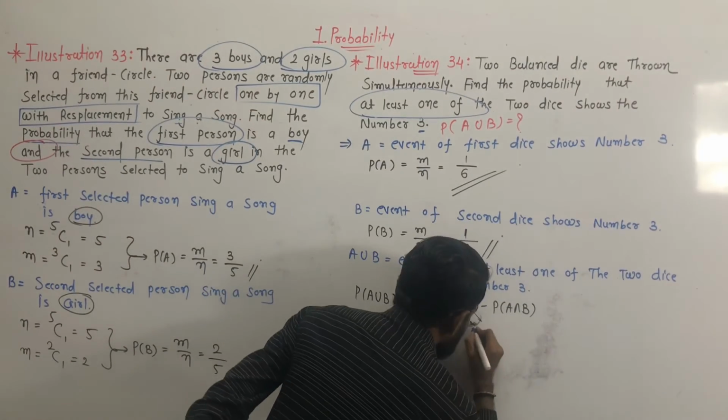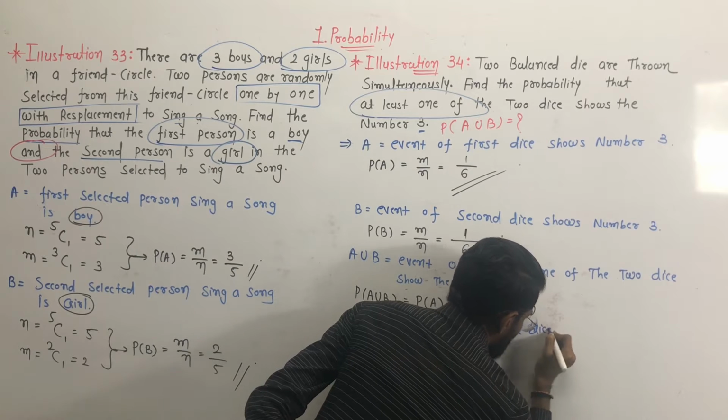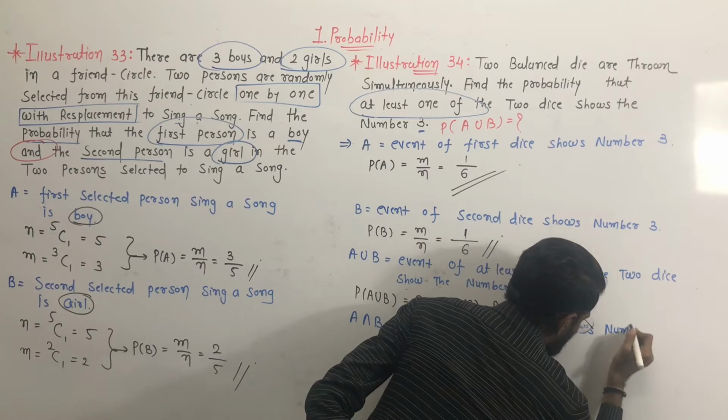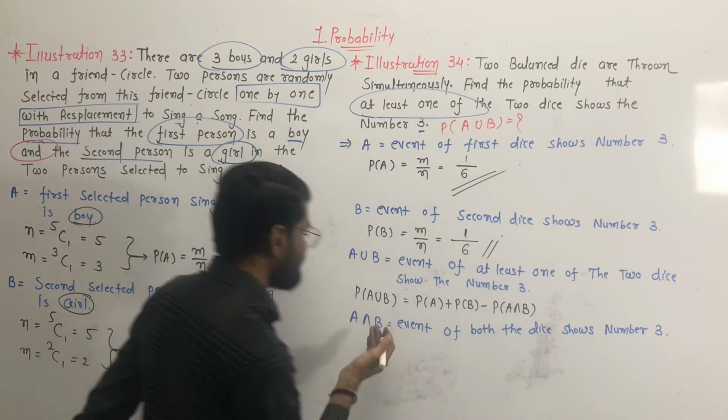Event of both the dice shows number 3. Both means AND. Yes, number 3. For the end there is an intersection.